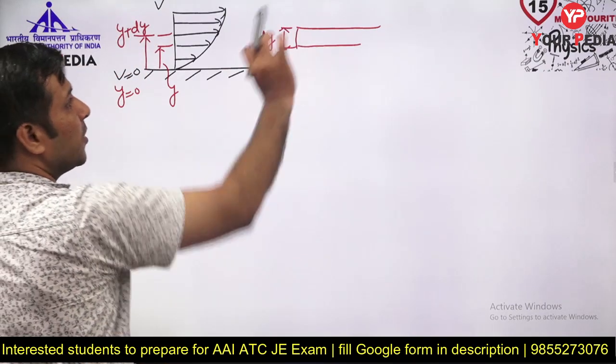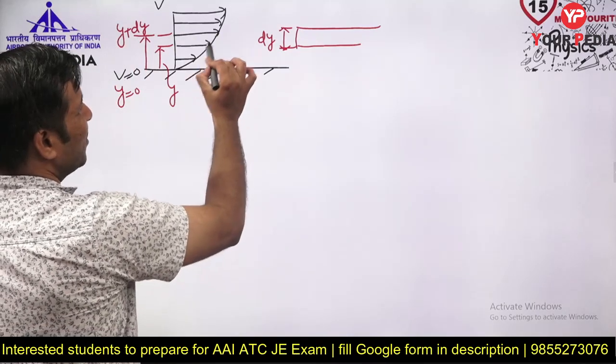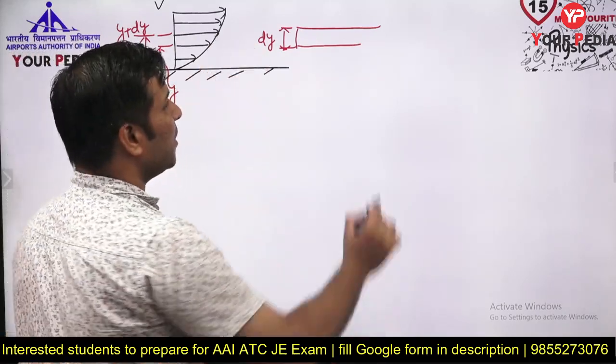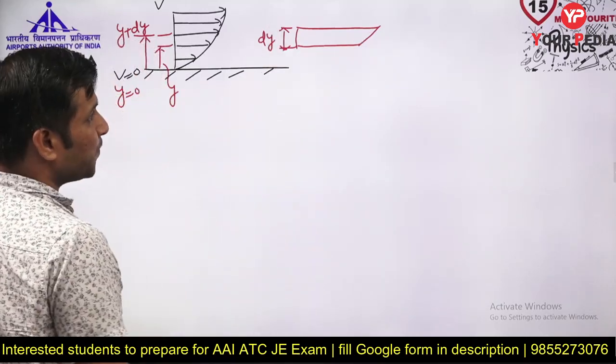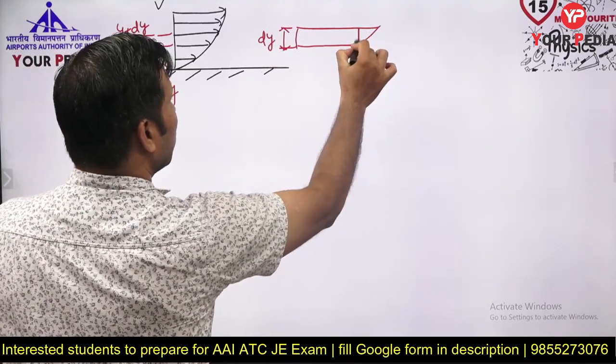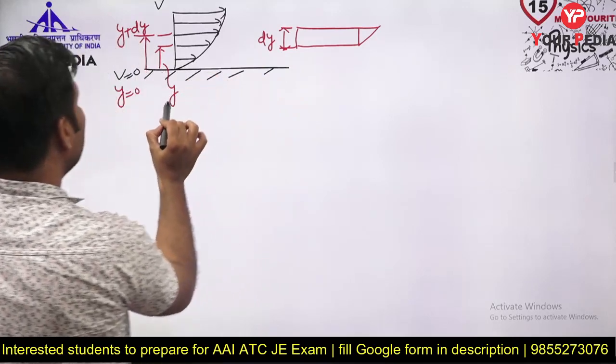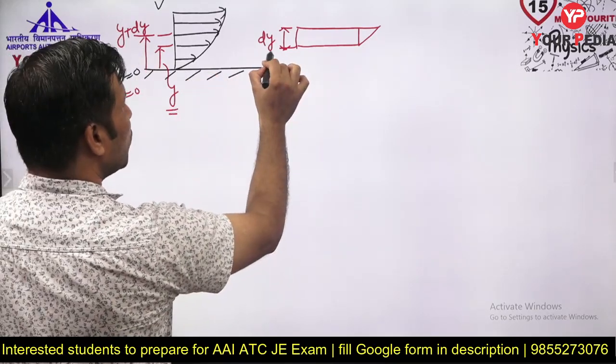Okay, so this is a small thickness I am taking, and because this is a very small elemental part, there is no need to draw it like a curve. You can draw it like a straight line only, something like this. Suppose at a distance y, the velocity is u.